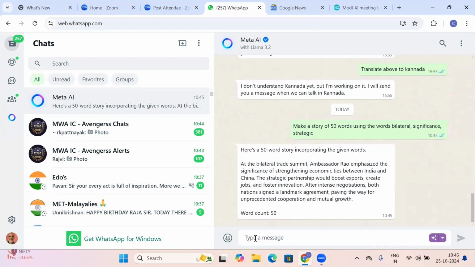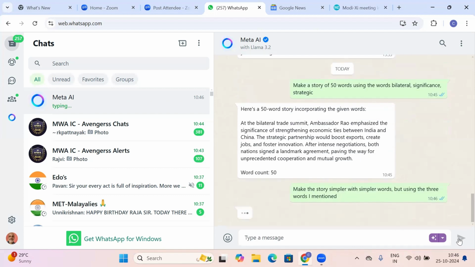So let me say, make this story simpler with simpler words, but using the three words I mentioned. So I do not want a complicated story, but those three words should come.